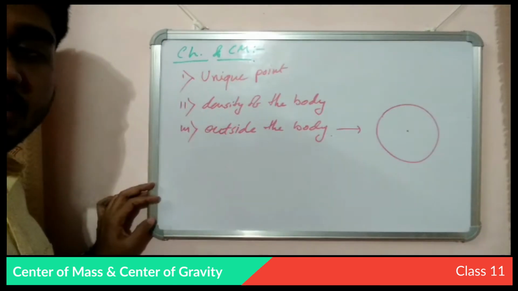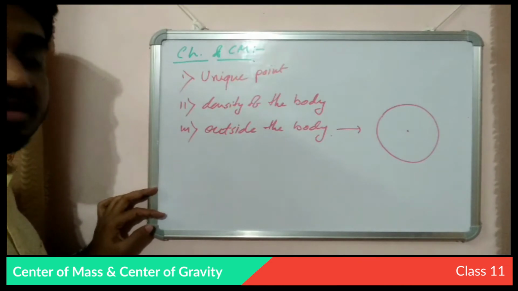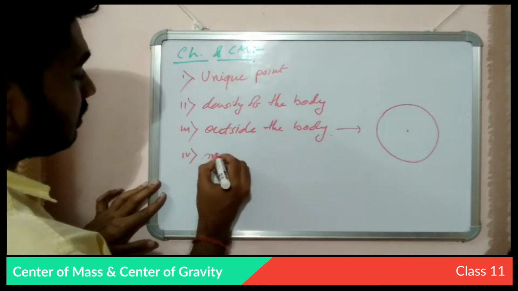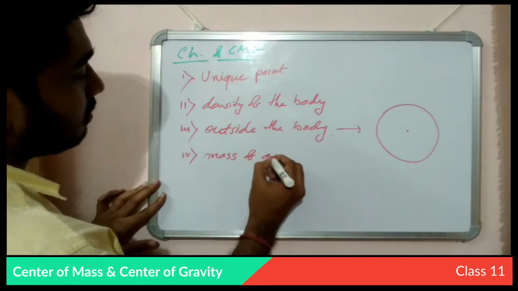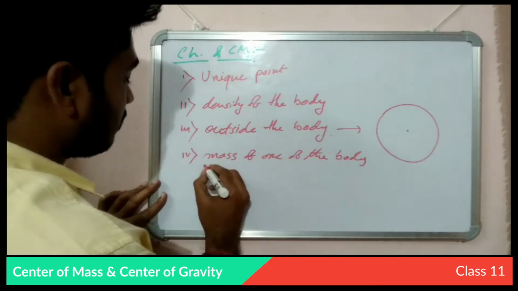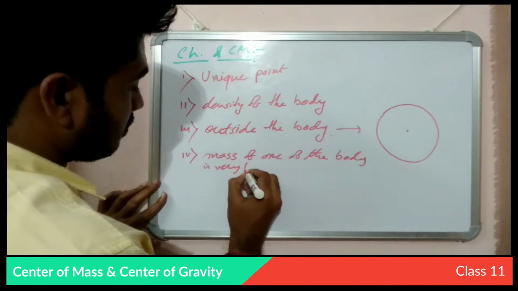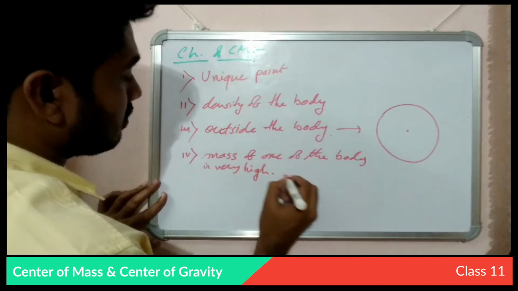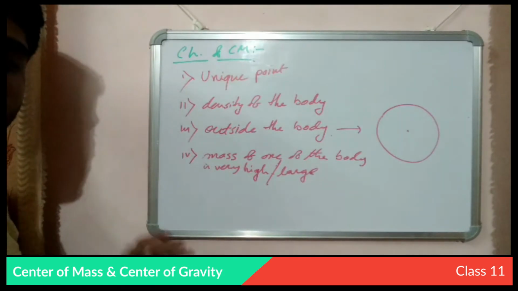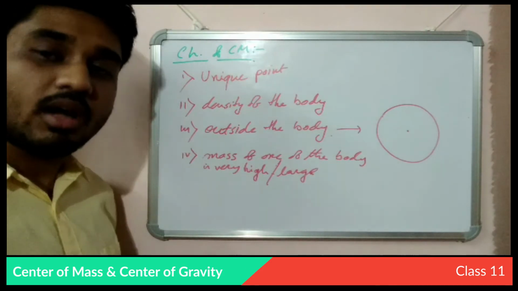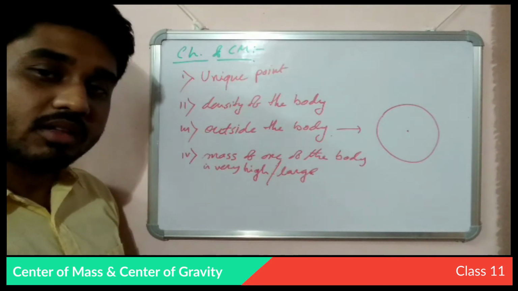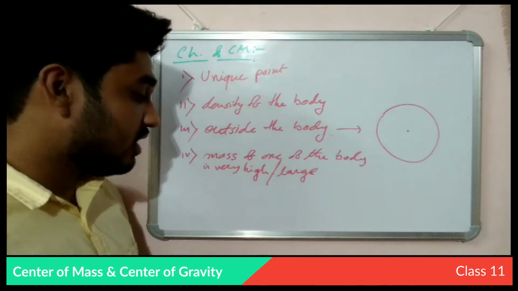And if the mass of the body is very large or high with respect to the other body or particle, then it is assumed that the center of mass will be at the heaviest body.